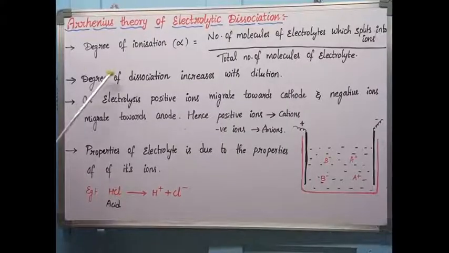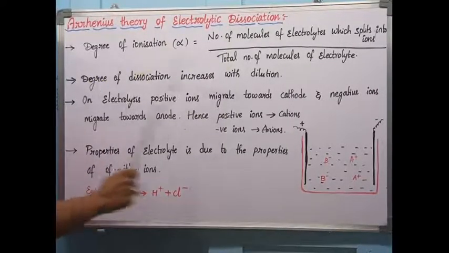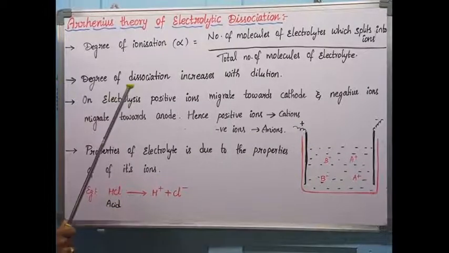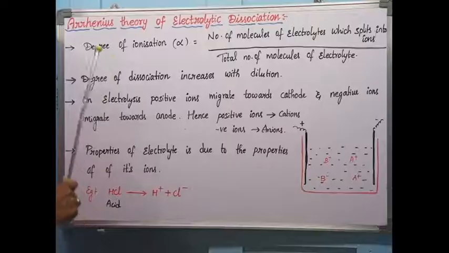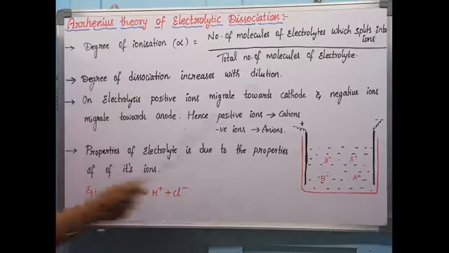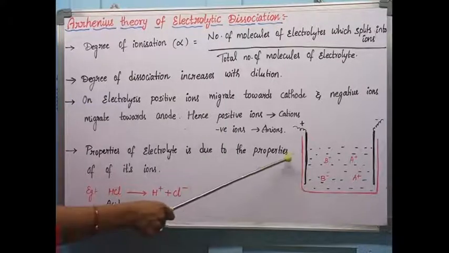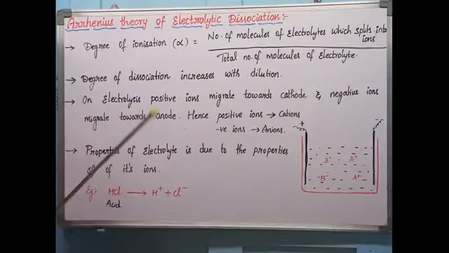This degree of ionization increases with dilution. So when you are increasing the solvent, or adding more water, the degree of ionization increases. That means the number of ions increases. So when the number of ions increases, what happens? Conductance also increases.